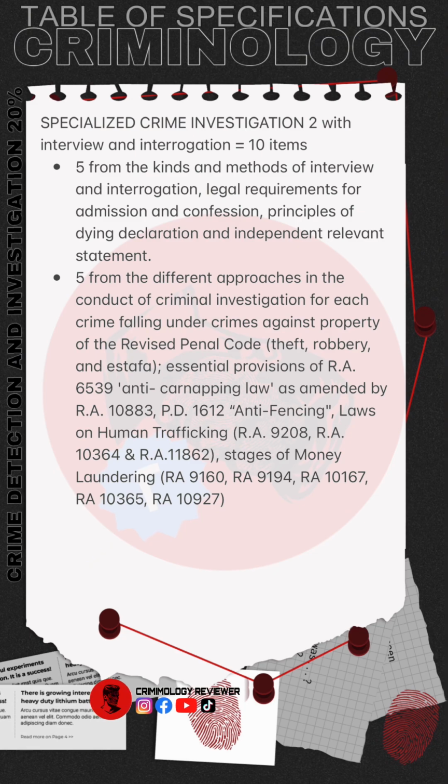Crimes Against Property of the Revised Penal Code: theft, robbery, and estafa, essential provisions of RA 6539 Anti-Carnapping Law as amended by RA 10883, PD 1612 Anti-Fencing, Laws on Human Trafficking, RA 9208, RA 10364 and RA 11862, Stages of Money Laundering, RA 9160, RA 9194, RA 10167, RA 10365, RA 10927.